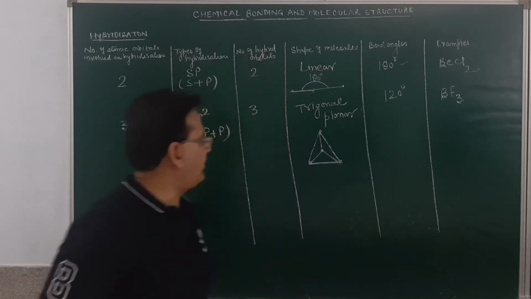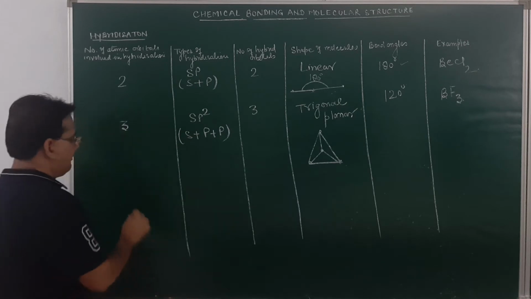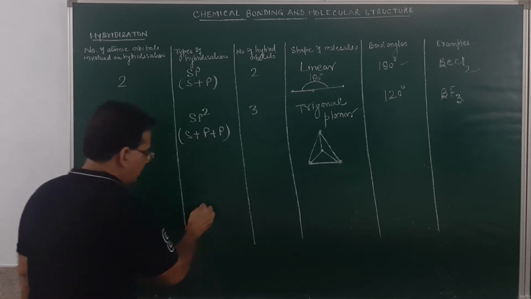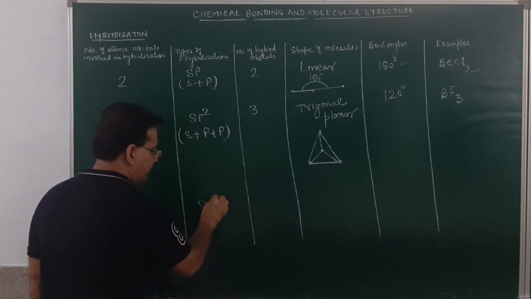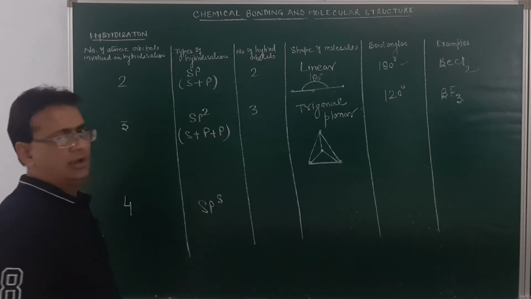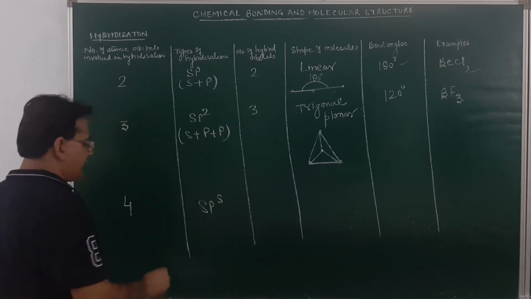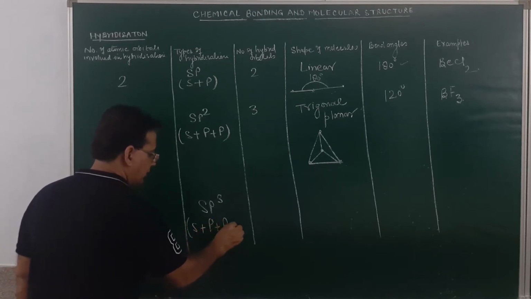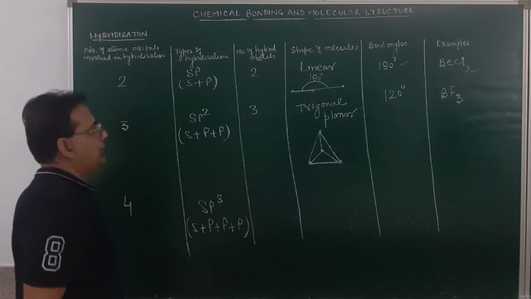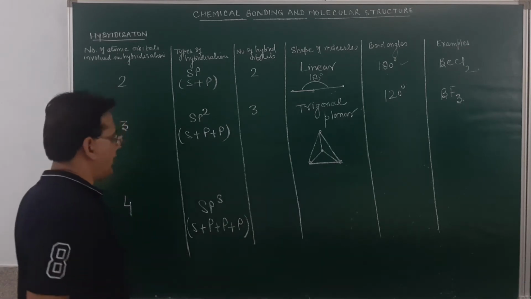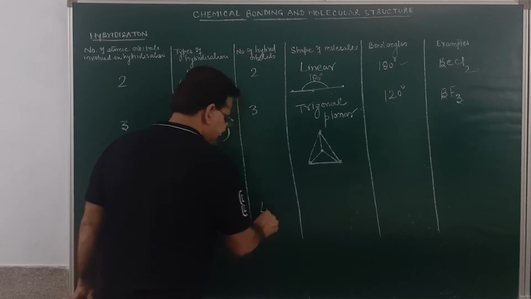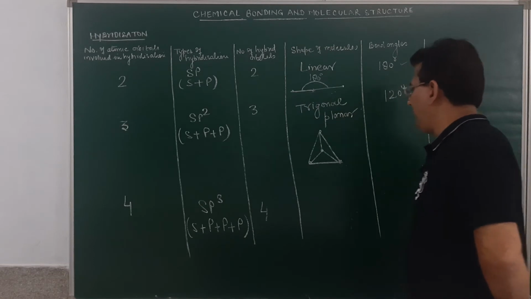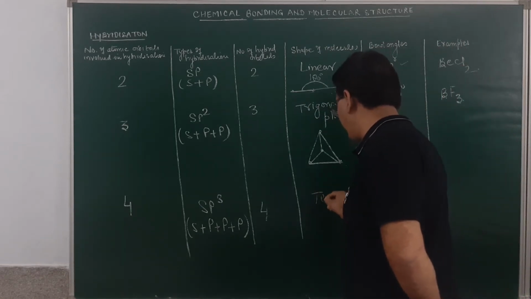Now, if the number of atomic orbitals involved is 4, then the type of hybridization will be sp3 type of hybridization. Is it clear? And here it will be 1s and 3p atomic orbitals which will participate in the formation of a bond. So number of hybrid orbitals formed will be 4.